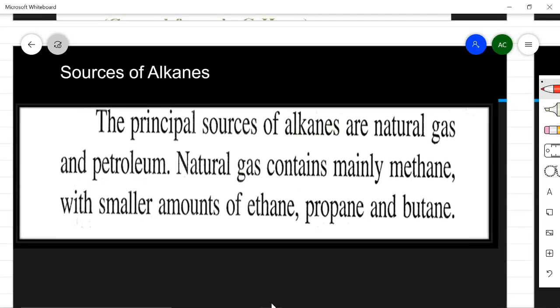Now, from where do you get these alkanes? The sources of alkanes are natural gas and petroleum. What is natural gas? It is a mixture of alkanes, that is methane, butane, and hydrogen, carbon dioxide, carbon monoxide. So, they are a principal source of alkanes, and petroleum. Petroleum is that crude oil from which all these gases come out, and natural gas mainly contains methane and small amounts of ethane, propane and butane.